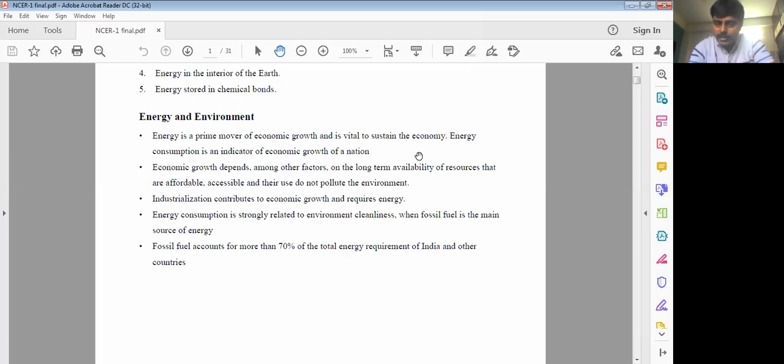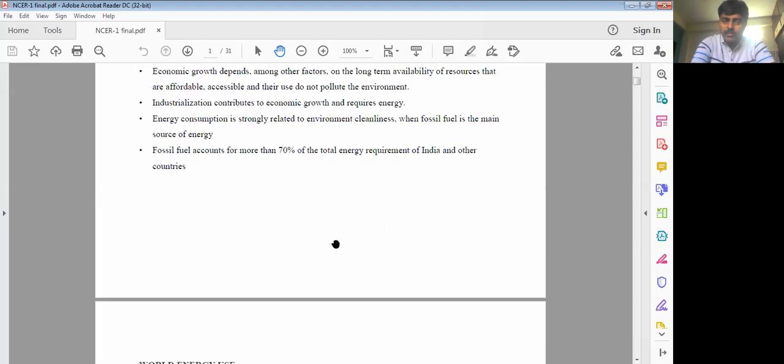Right? So you can take these particular things. Economic growth of any country depends on the availability of resources, their affordable nature, accessibility, their uses, and the pollution part. So these are the factors which are going to influence it. First, availability should be there; it should be accessible and affordable; it should be used; no pollution, nothing. Then only can we go for utilizing this particular energy as a resource, right? You can mention it that way for that particular answer.